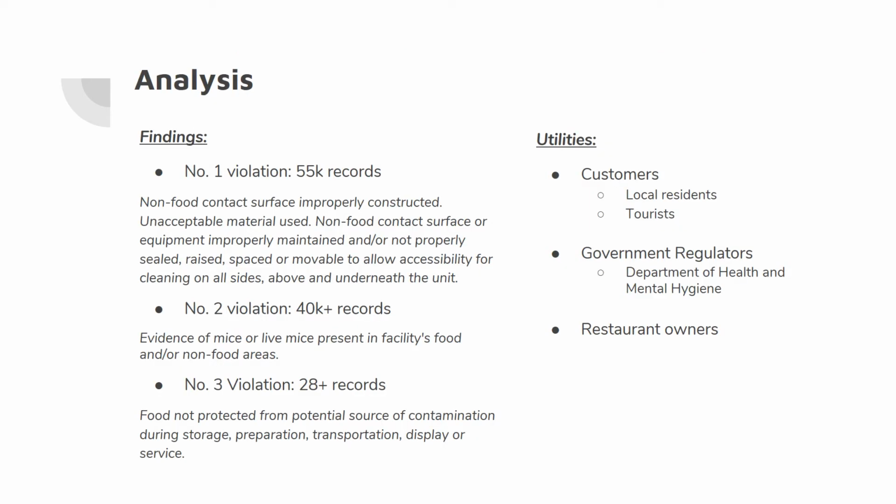The findings will be helpful to restaurant customers, government regulators, and restaurant owners. For customers, after learning about the findings, some of the local residents may want to cook more by themselves to have cleaner food. For tourists, they will be prepared about the potential problems. For regulators, such as the Department of Health and Mental Hygiene, they can learn about what aspects they should target to regulate restaurants and urge them to improve. For restaurant owners, they can learn more about their industry trends and situations, benchmarking the environmental conditions of their own restaurants.